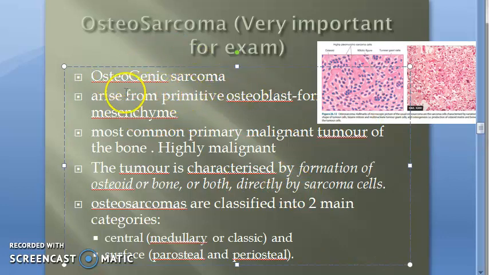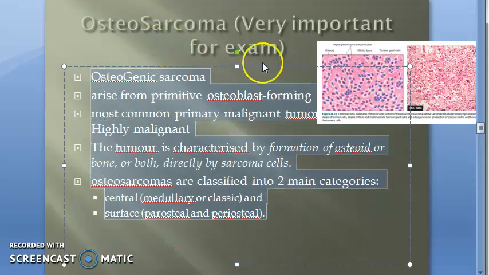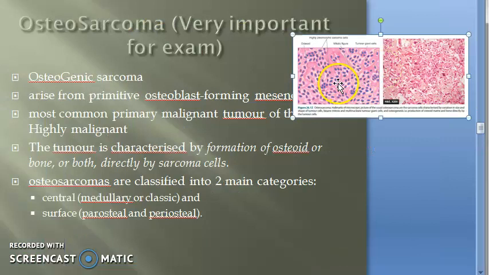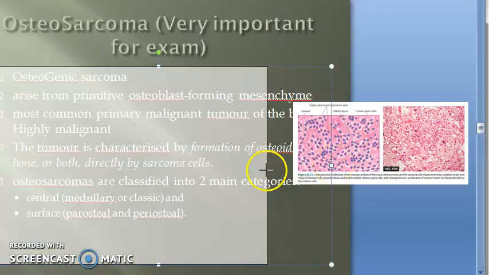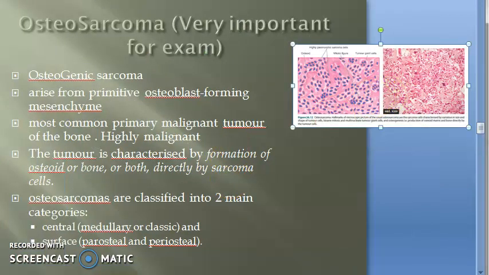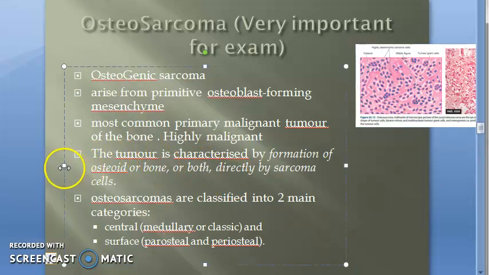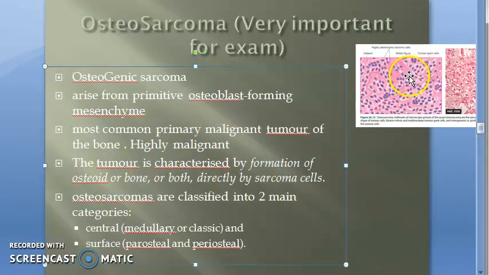It is also called osteogenic sarcoma. From where does it arise? Okay, don't sleep off. Okay, great. So it is arising from an osteoblast forming mesenchyme.